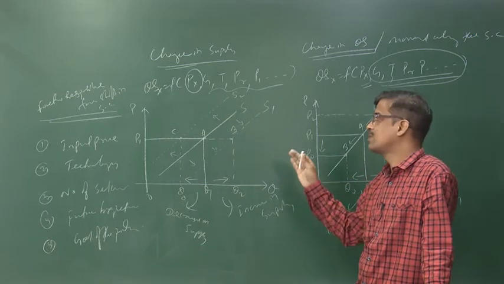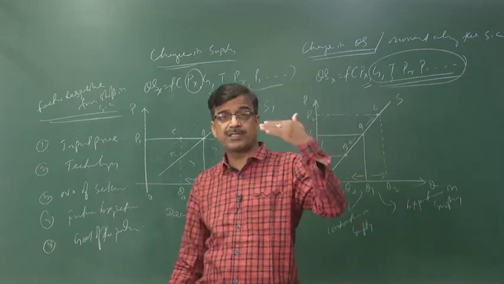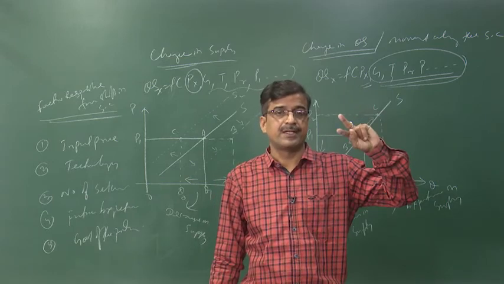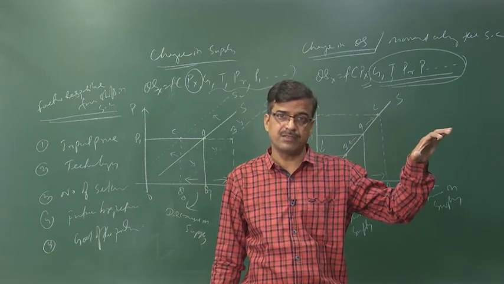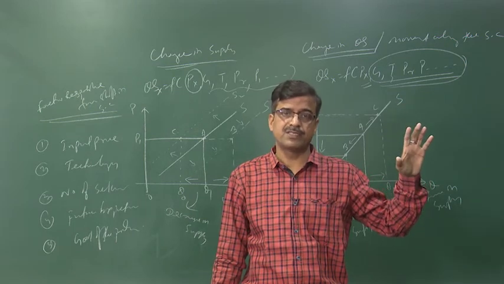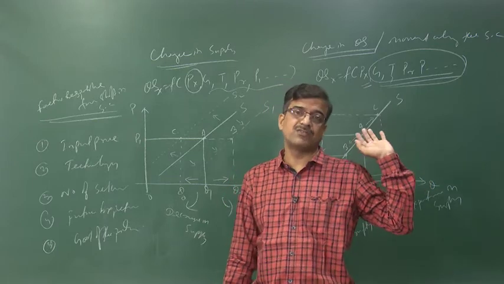Why is there a shift in the supply curves? Okay. So, what we study in market forces, two things are there, demand and supply. Initially we explain what is demand, law of demand, individual demand schedule, market demand schedule, then change in demand and change in quantity demanded.